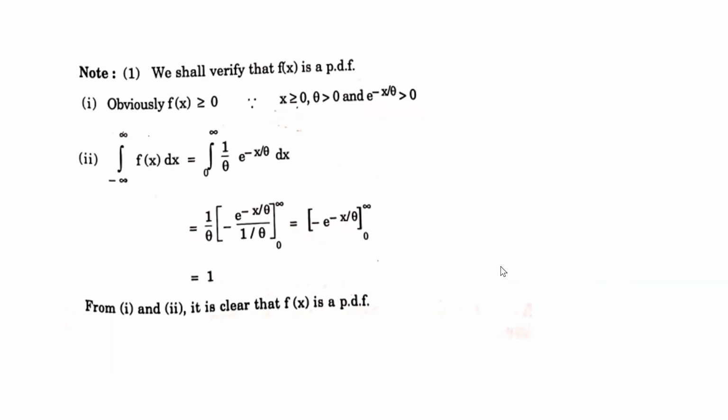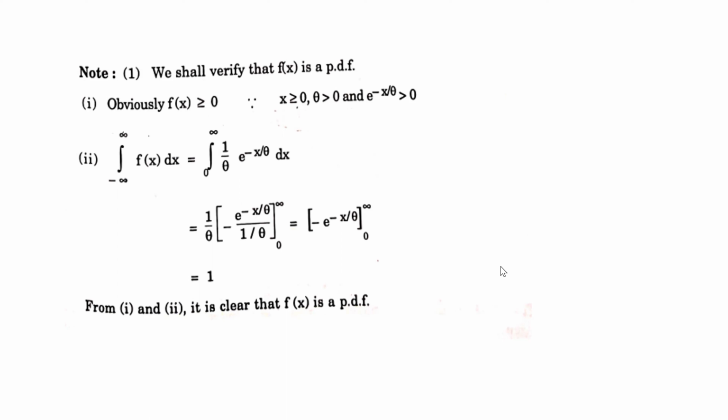So now the first thing is we have to verify whether this function is a probability density function or not. We have seen such examples earlier for checking whether it is a probability density function. The meaning of this is that the integration from minus infinity to infinity of y dx must be equal to 1. Here, in place of y, we have f of x dx, correct?